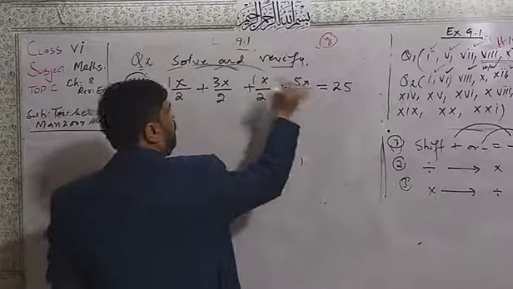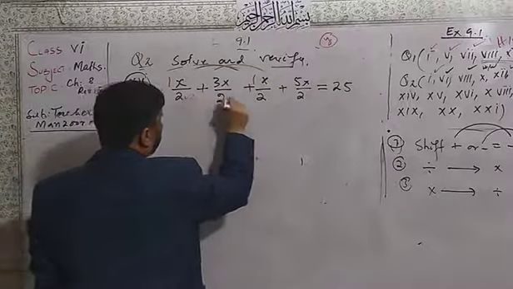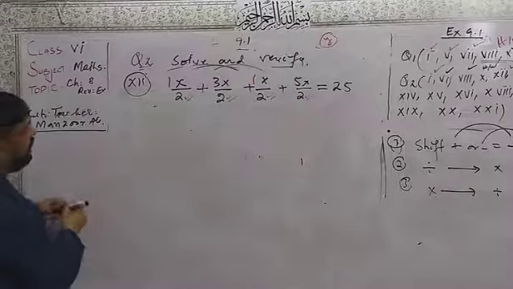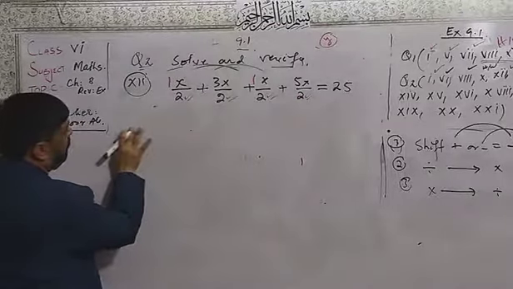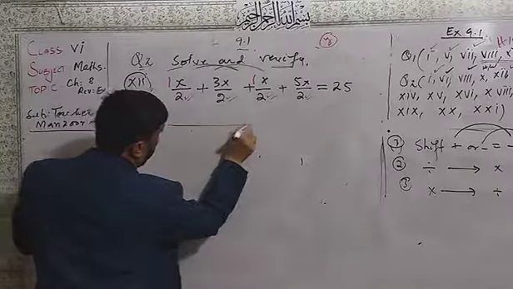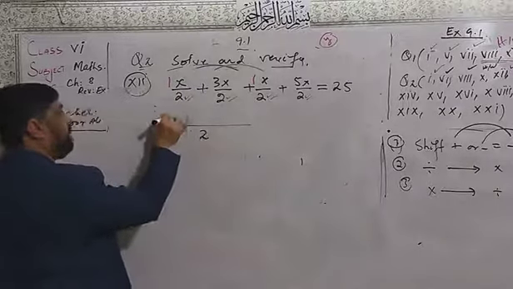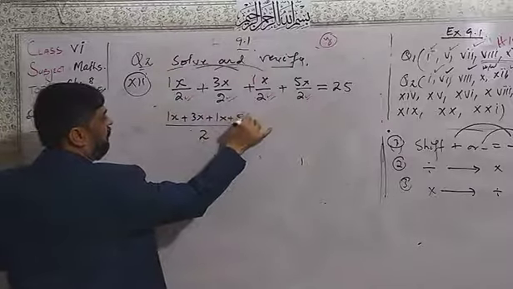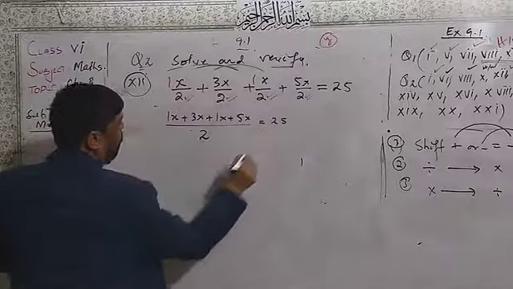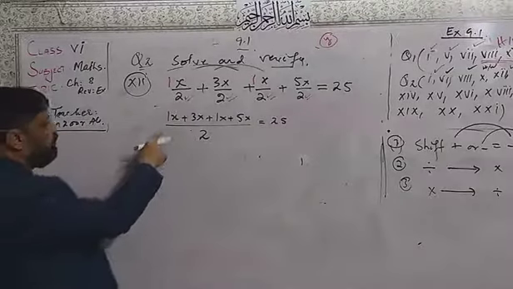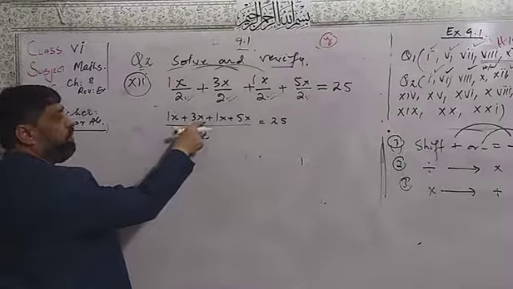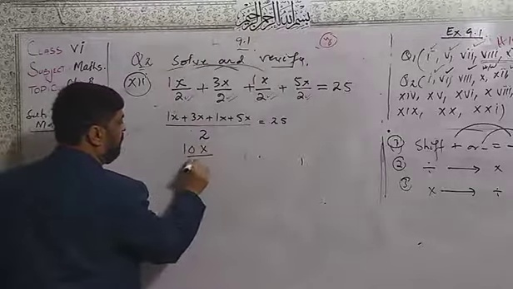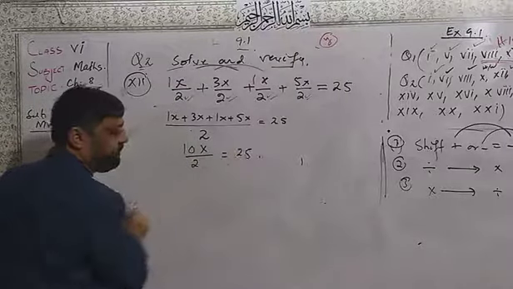Here is 1 here. And one thing, the LCM will be the same, that is 2. We will write the LCM the same here. Now here 1x, here 3x, here 1x, here 5x is equal to 25. Now here 1, 3, 4, 5, and after that it will become 10x divided by 2 equal to 25.